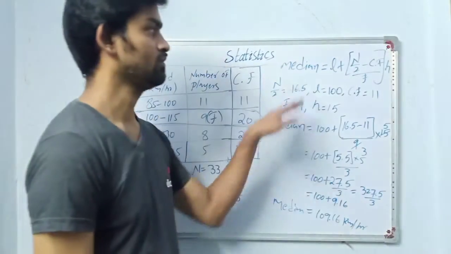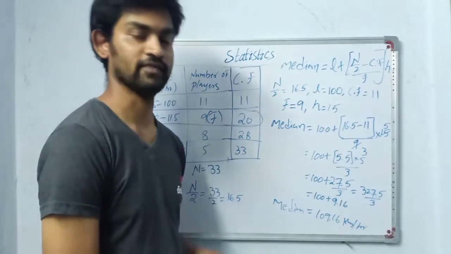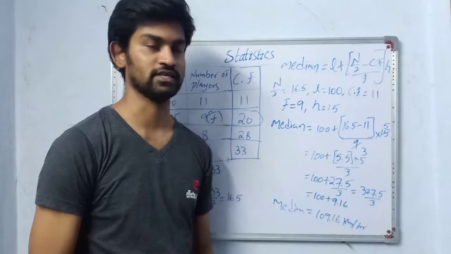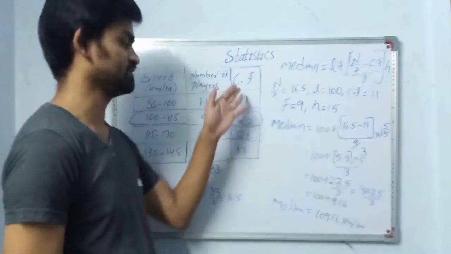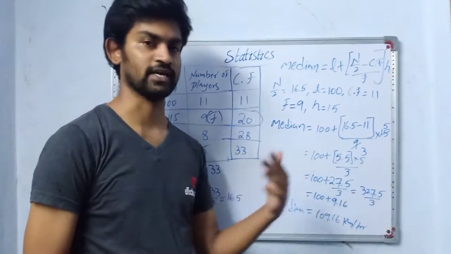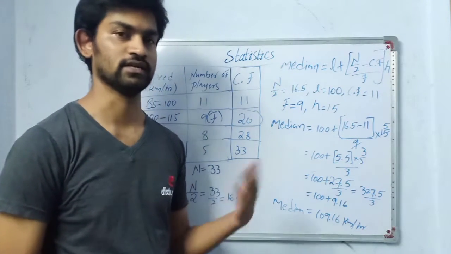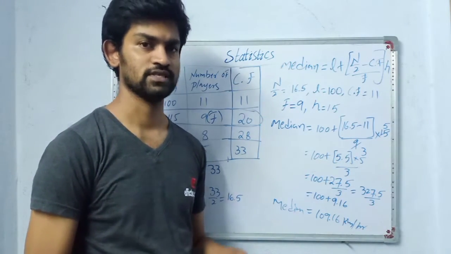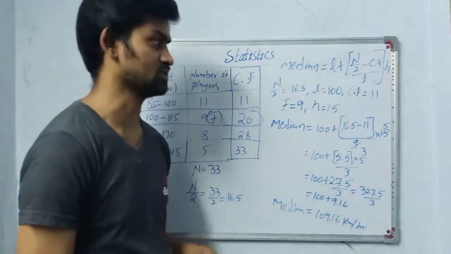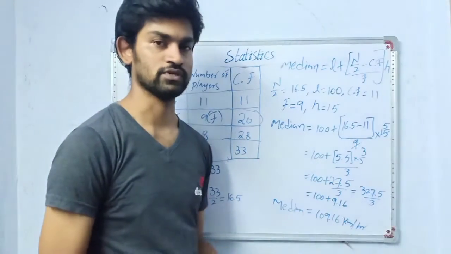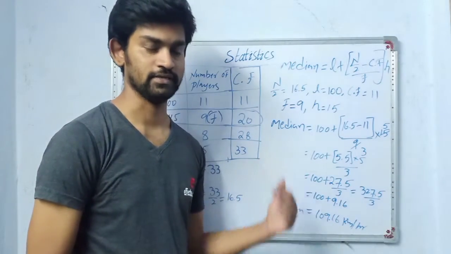This is how we will find median. Very important question. In this, one more question is there, that is he will skip a few frequencies and give variables like x and y. We have to find those variable values. Median will be already given in the question. So that type of question we will discuss now. So hope you have got it. So let us move to the next question in median.